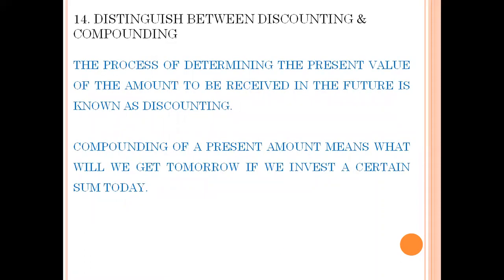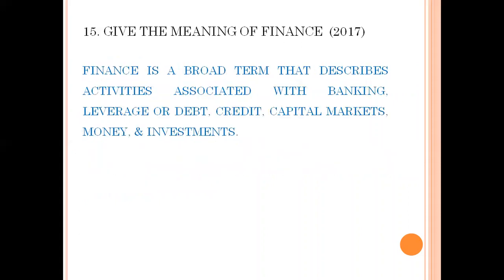Distinguish between discounting and compounding. The process of determining the present value of the amount to be received in future is known as discounting. Compounding is just the opposite of this. Compounding of a present amount means what we will get tomorrow if we invest a certain sum today.